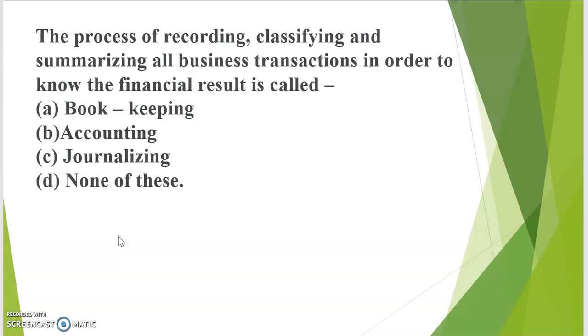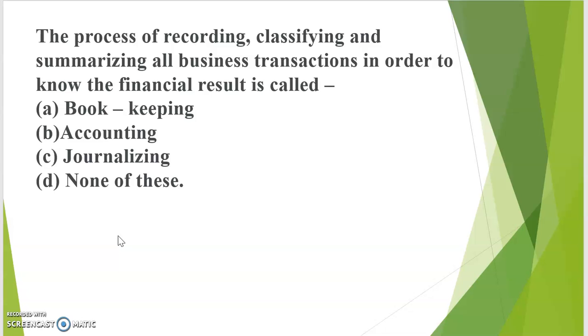Then the process of recording, classifying and summarizing all business transactions in order to know the financial result is called option A bookkeeping, option B accounting, option C journalizing, and option D none of the above. The correct answer is, it is a process.